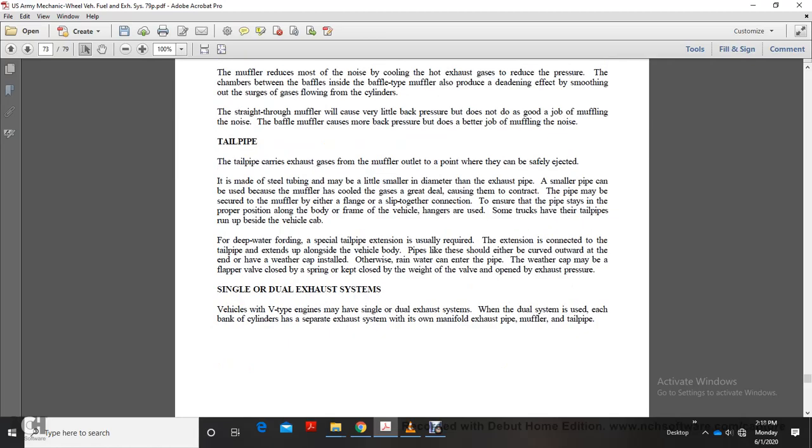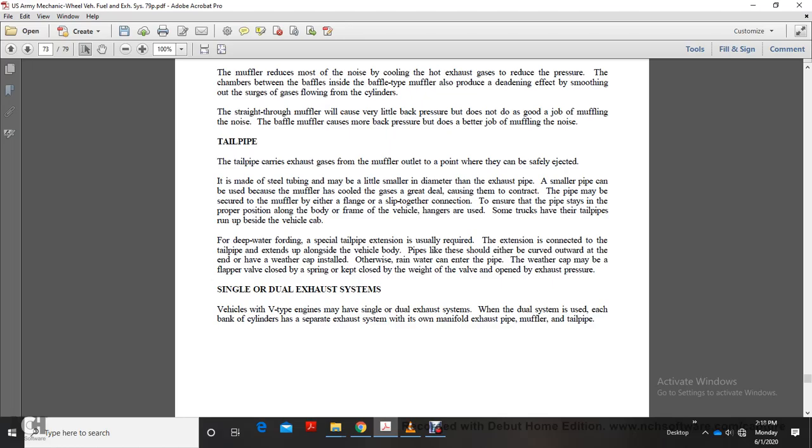Tailpipe. The tailpipe carries exhaust gas from the muffler out to a point where it can be safely ejected. It is made of sealed tubing that may be a little smaller in diameter than the exhaust pipe. A smaller pipe can be used after the muffler because the gas is cooler, causing it to contract. The pipe may be secured to the muffler either by a flange or a slip-together connection.